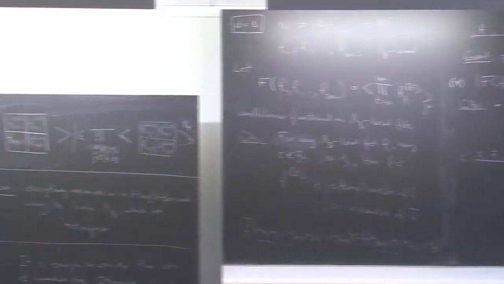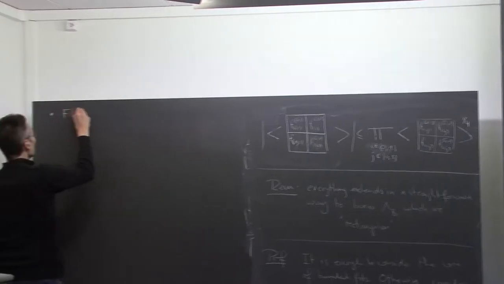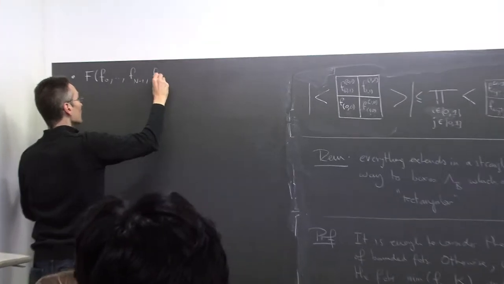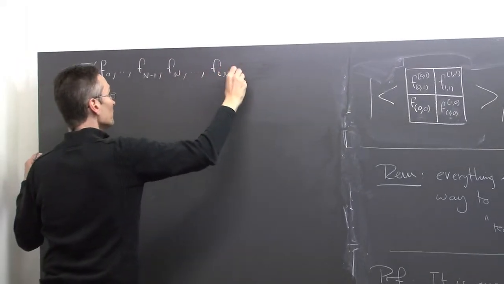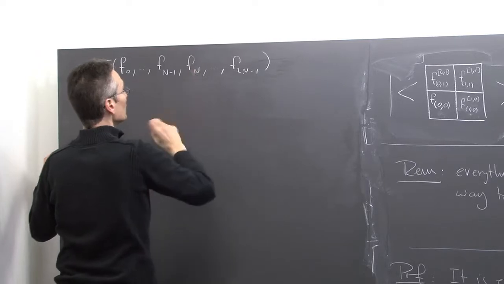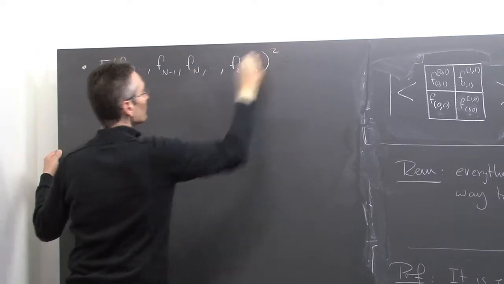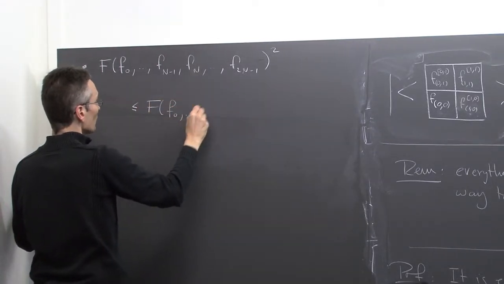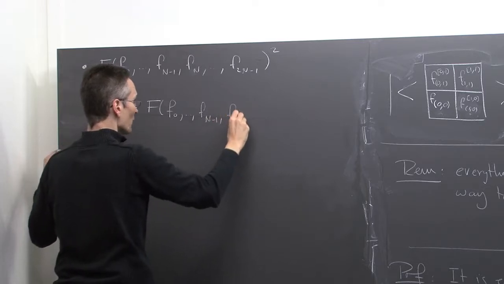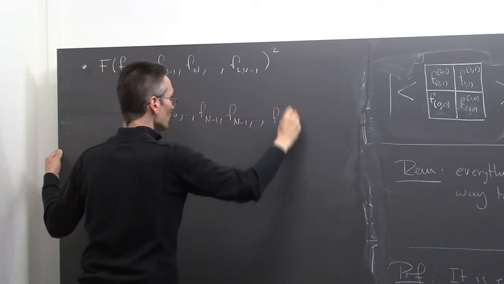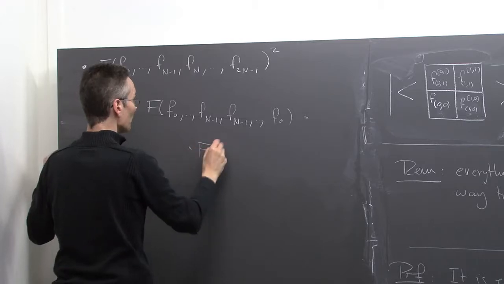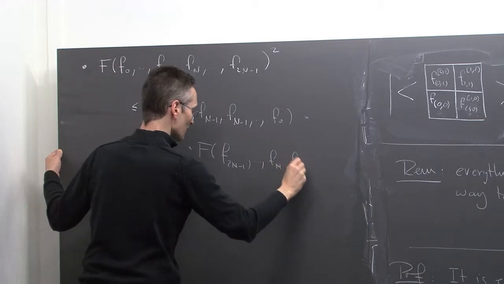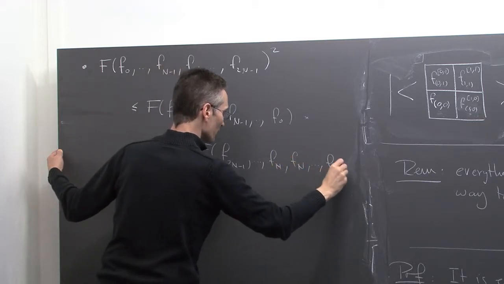So, second thing, I claim that f of f0, fn minus 1, fn, f2n minus 1, say squared, is smaller than f of f0, fn minus 1, fn minus 1, f0 times f of f2n minus 1, fn, fn, f2n minus 1.